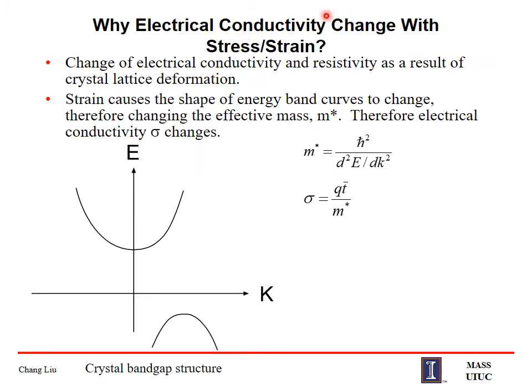Why does the electrical conductivity change with stress or strain? This is a result of crystal lattice deformation. When you apply stress or strain, the crystal lattice is deformed. So this strain causes the shape of the energy band curve to change. That is what is shown in this figure. This is the energy band. As you apply some stress or strain, an energy level difference develops. It is related by the equation here.